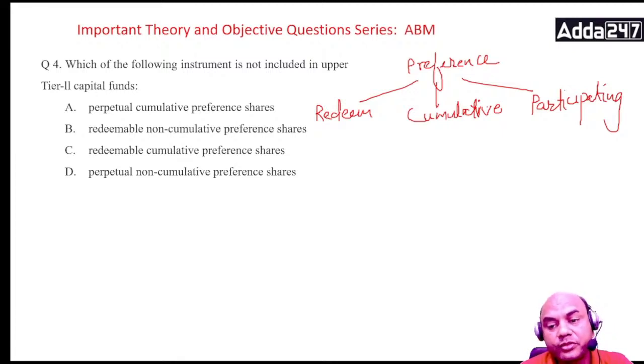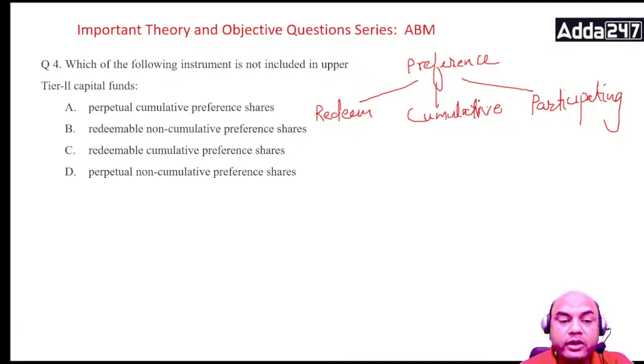That is cumulative. And participating means, whenever some funds remain at the end after distributing to everyone, those preference shareholders with participating rights will have the right over that remaining money. So these were the 3 qualities of your preference shares in your JIB.